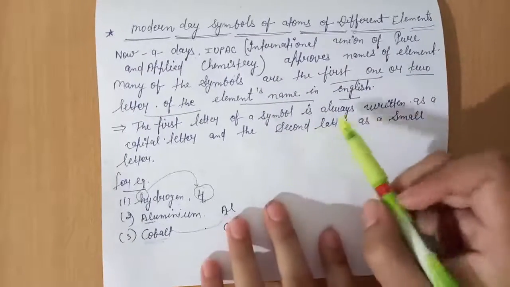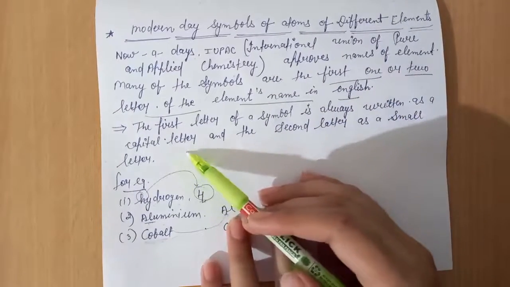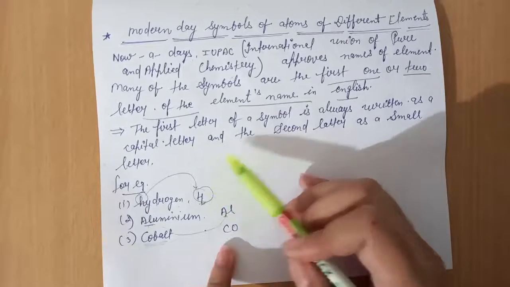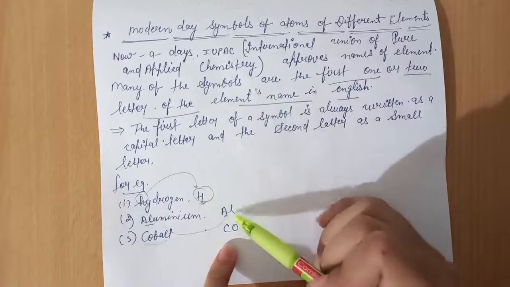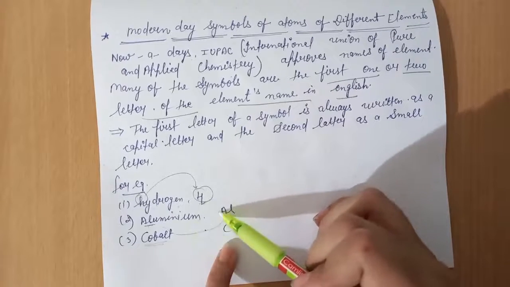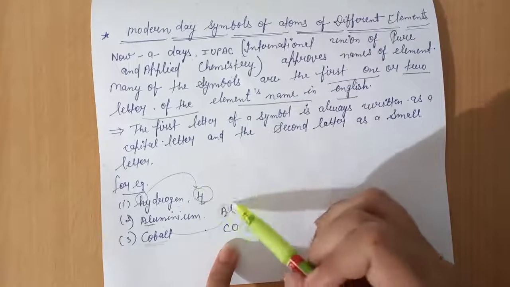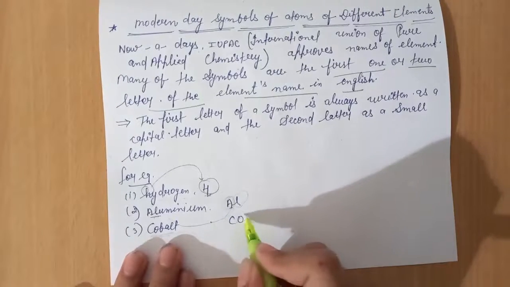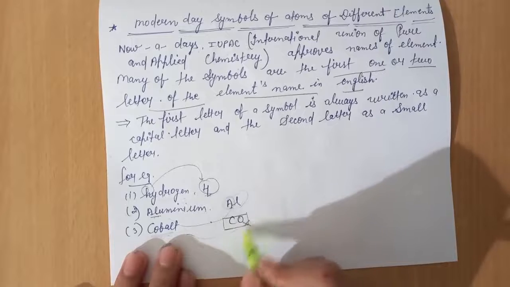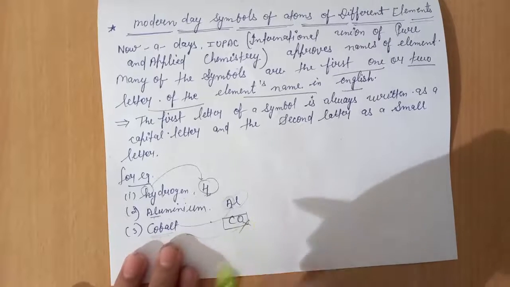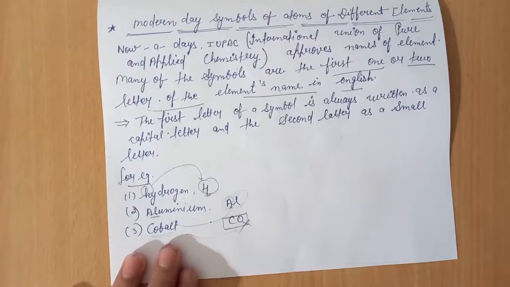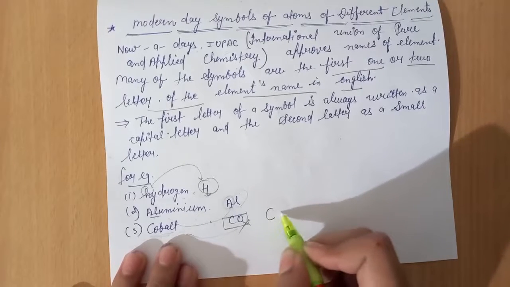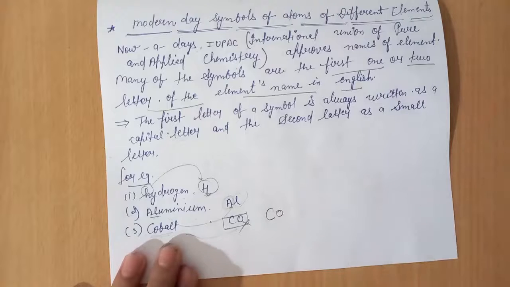The first letter of a symbol is always written as a capital letter, and here is the rule to write a symbol of an element: the first letter of a symbol is always written as a capital letter, such as in the aluminium symbol, A is capital and l is a small letter. So I wrote the symbol of cobalt here, and this is wrong because both letters are written in capital. C is capital and o is a small letter.